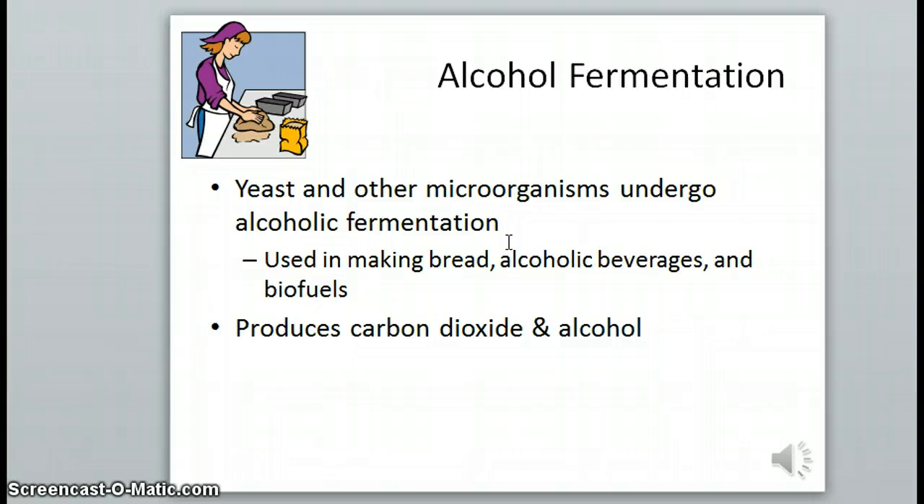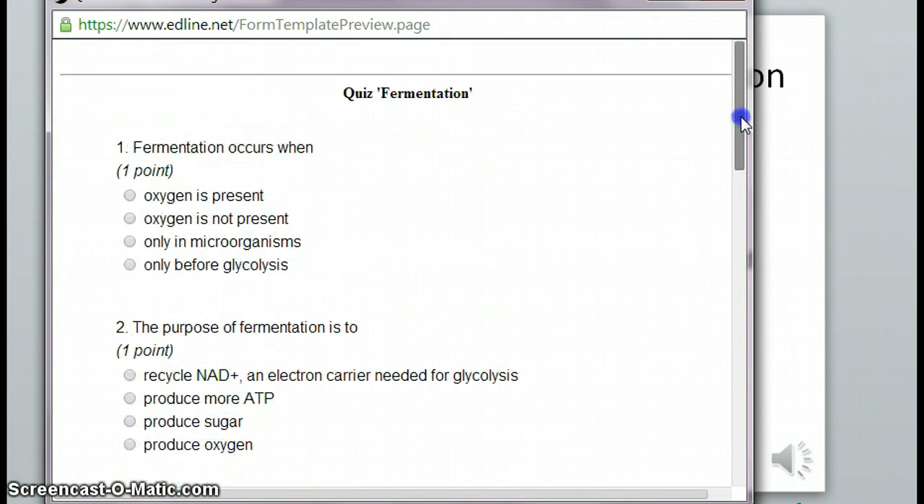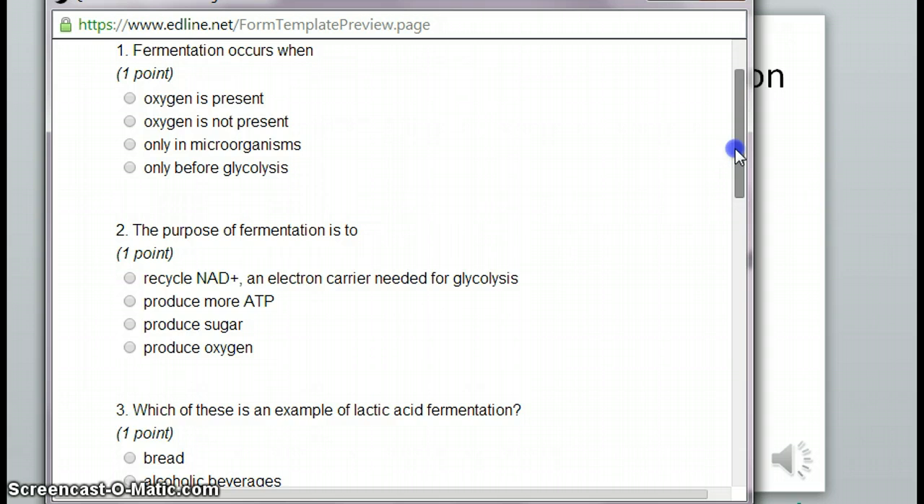So after this lecture, you may not have a whole lot of notes written down, but hopefully you have a lot of questions written down as you think about how interesting and important fermentation is, not just to us, but to our whole planet. So let's take a look at the 5-question quiz that you should complete right now. And here's a preview of the questions.